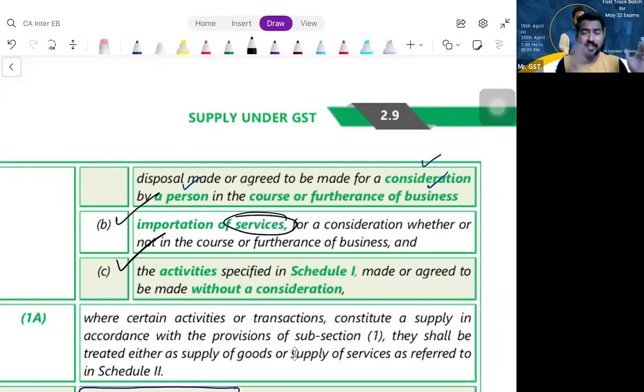That means first of all, whether it is taxable or exempt, to understand that we should know whether this transaction is supply or not. If the transaction itself is not a supply, should I worry about whether it is taxable or exempt? Obviously not taxable.